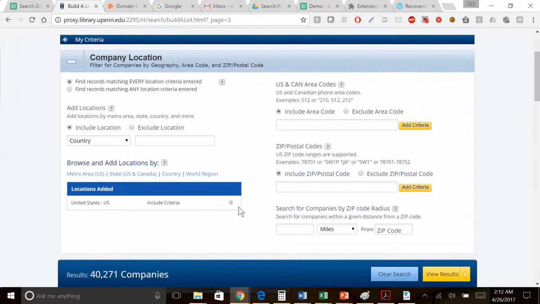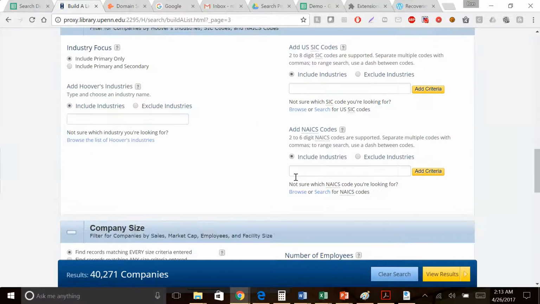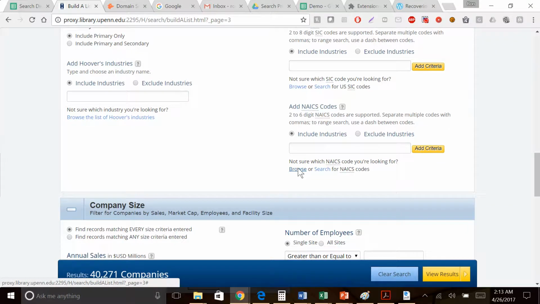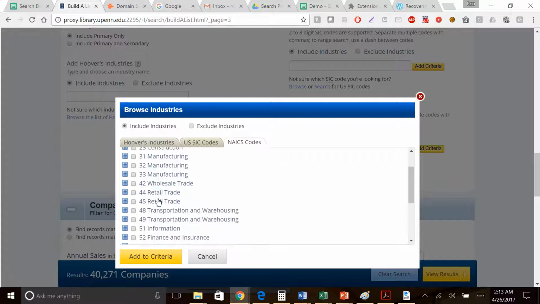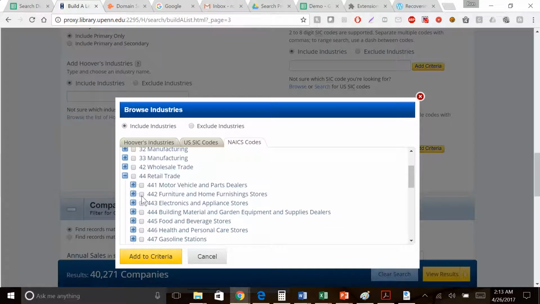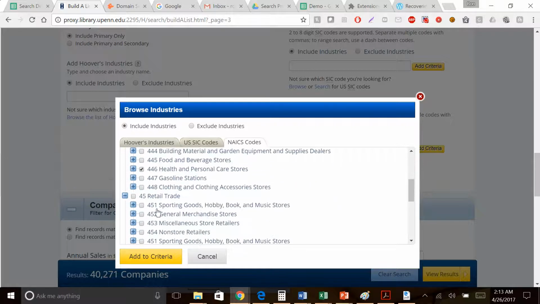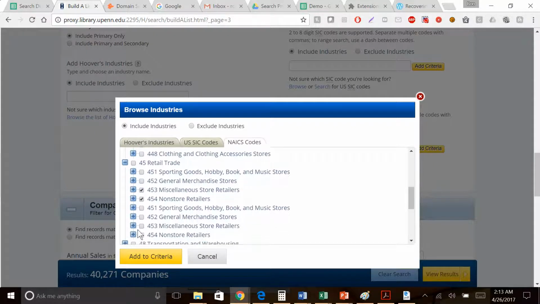So the next criteria is let's look for companies in a certain industry. So let's just browse over here. Now here are the two common coding systems in the United States. For the purposes of this video, I'm going to use NAICS codes. Let's click through a few of these for an example. So, let's just click a few of these, right? We're looking for companies in these industries that fit these financial criteria that we're looking for.